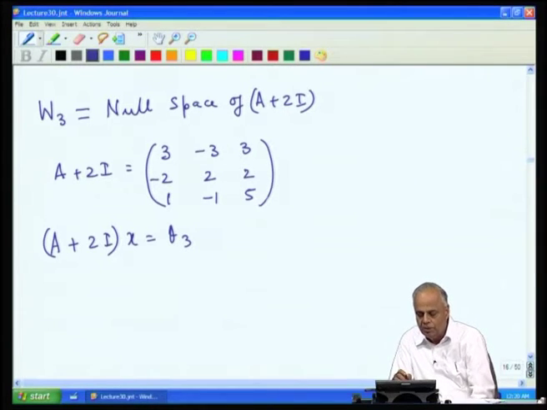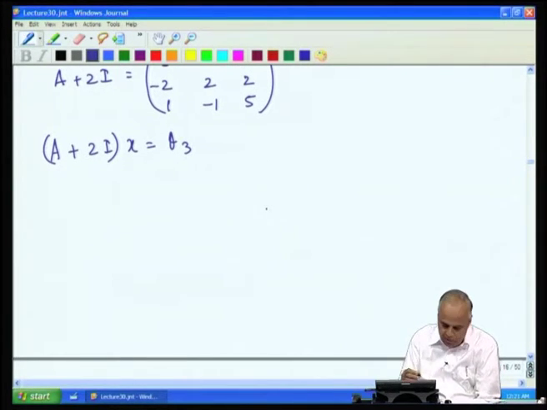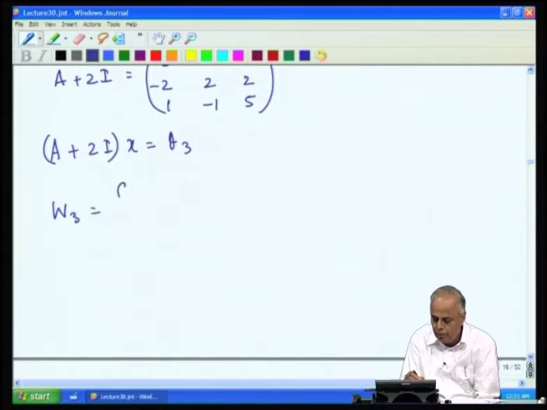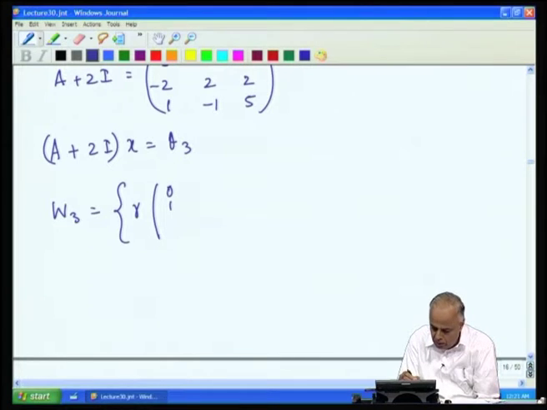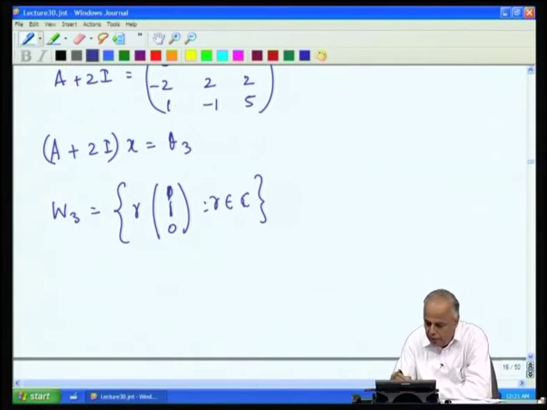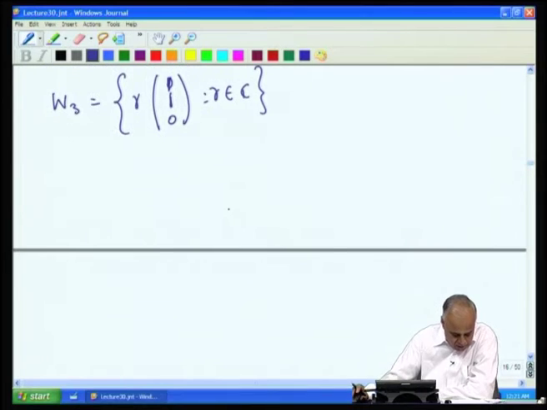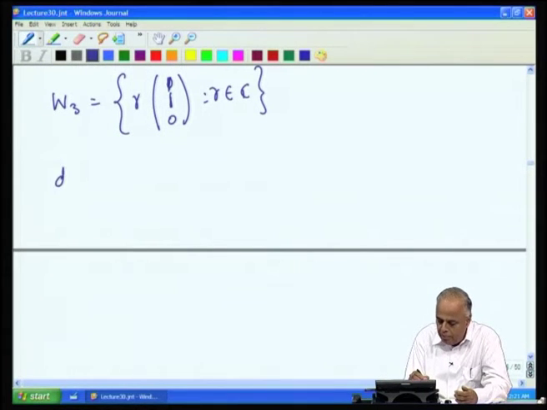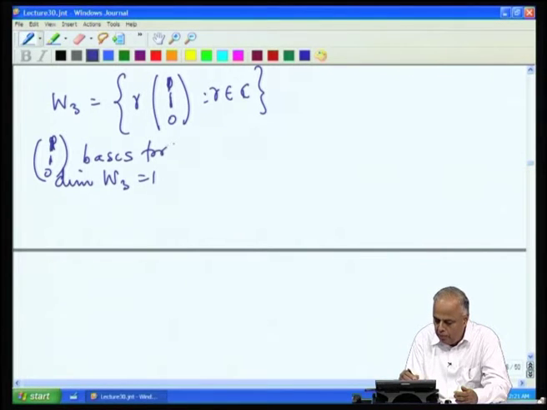When we solve this, we get W3 to be all the solutions of the form gamma into (1, 1, 0), where gamma belongs to C or R. Since we are dealing with R, we can take it as real numbers also, and therefore the dimension of W3 is 1, because (1, 1, 0) is a basis for W3, and therefore G3 is equal to 1.